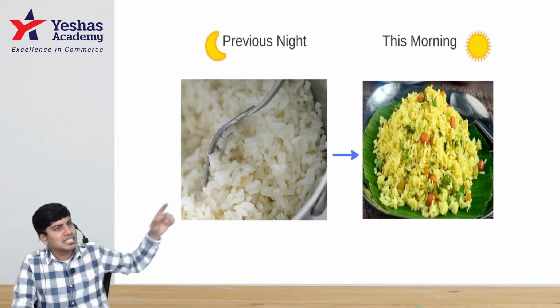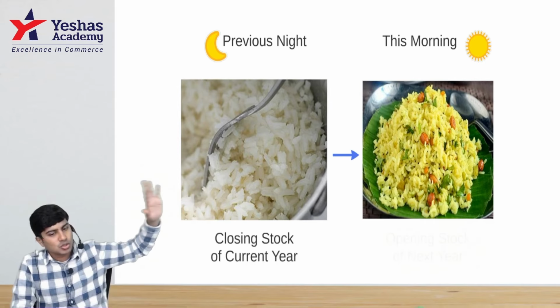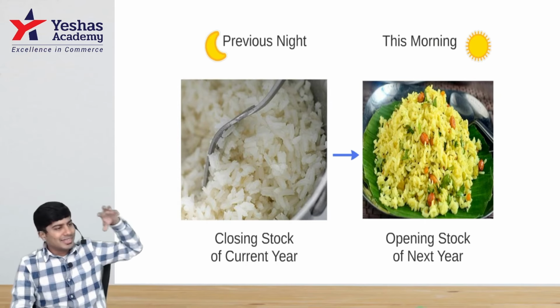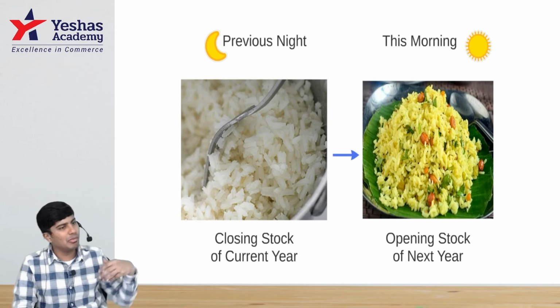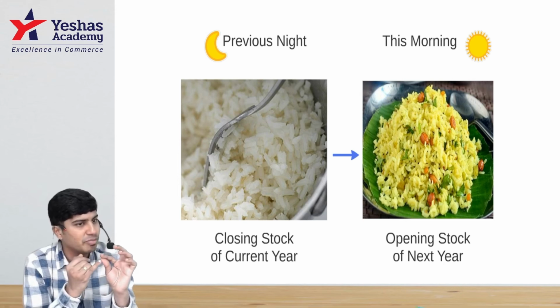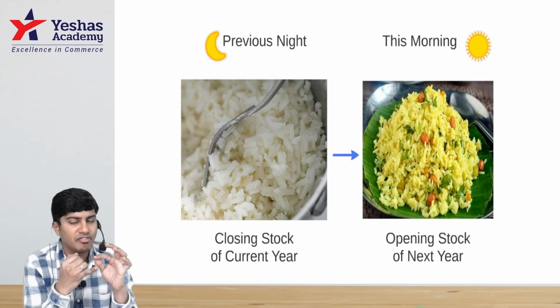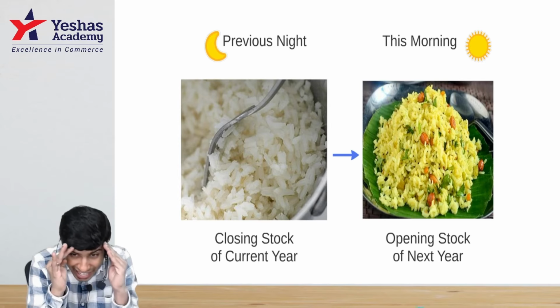In the previous year, there is some closing stock that becomes the current year's opening stock. Or in the current year, if you have closing stock, it will become next year's opening stock. Do you agree with me? 31st of March 2025's closing stock is 1st of April 2025's opening stock. Same concept.